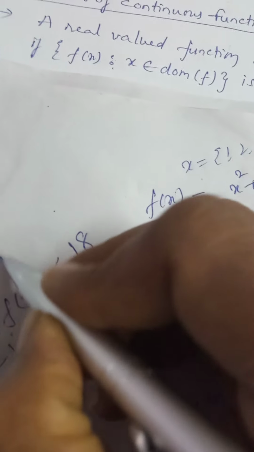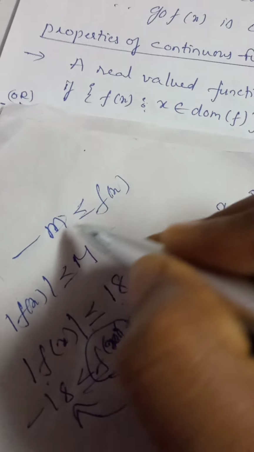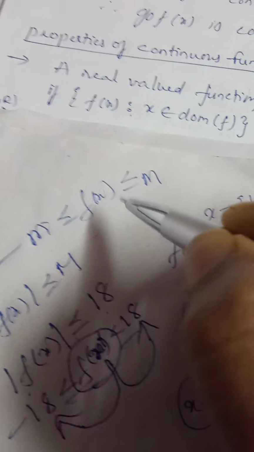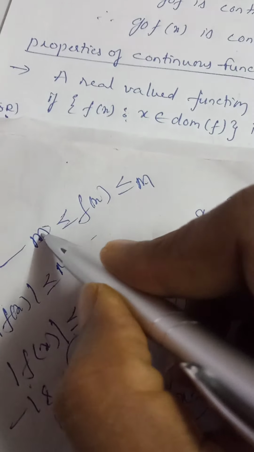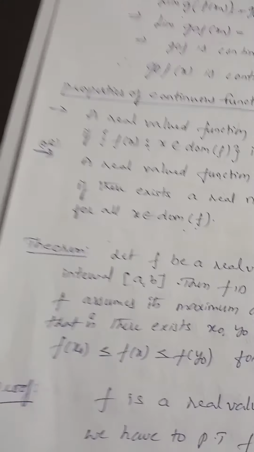In general, mod of f of x less than or equal to capital M means the function value lies in between minus M less than or equal to f of x less than or equal to M. These are the bounds of the function. That's why we can say that f of x is bounded.